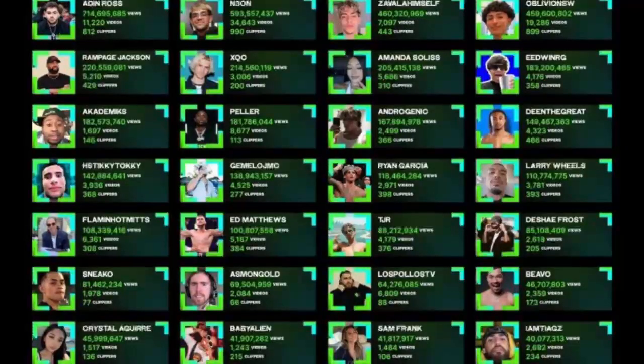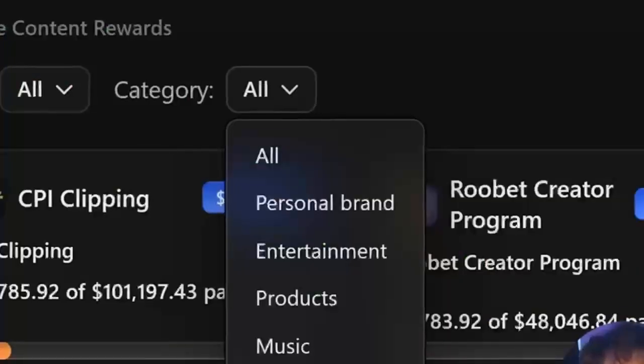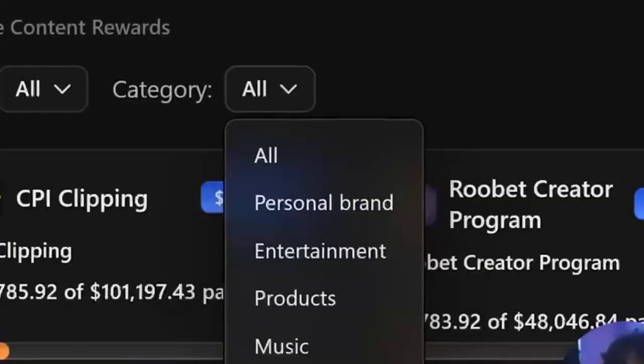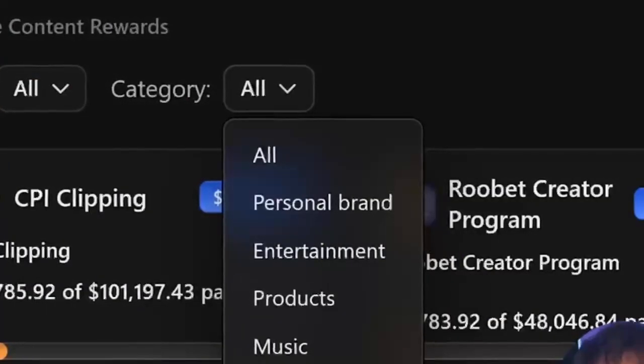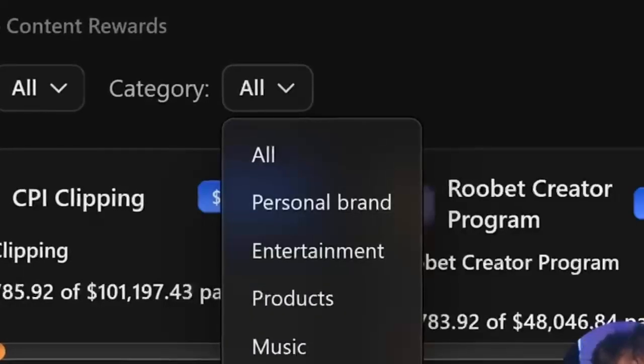So some of these will be for streamers, for example. You basically just go to their streams, make short clips from it, and then you get paid per 1,000 views that you get on those short clips. But there's a ton of different campaigns. Some will be for streamers, some will be for podcasts, and some will be for music. And that's actually the first way that I made money on WAP.